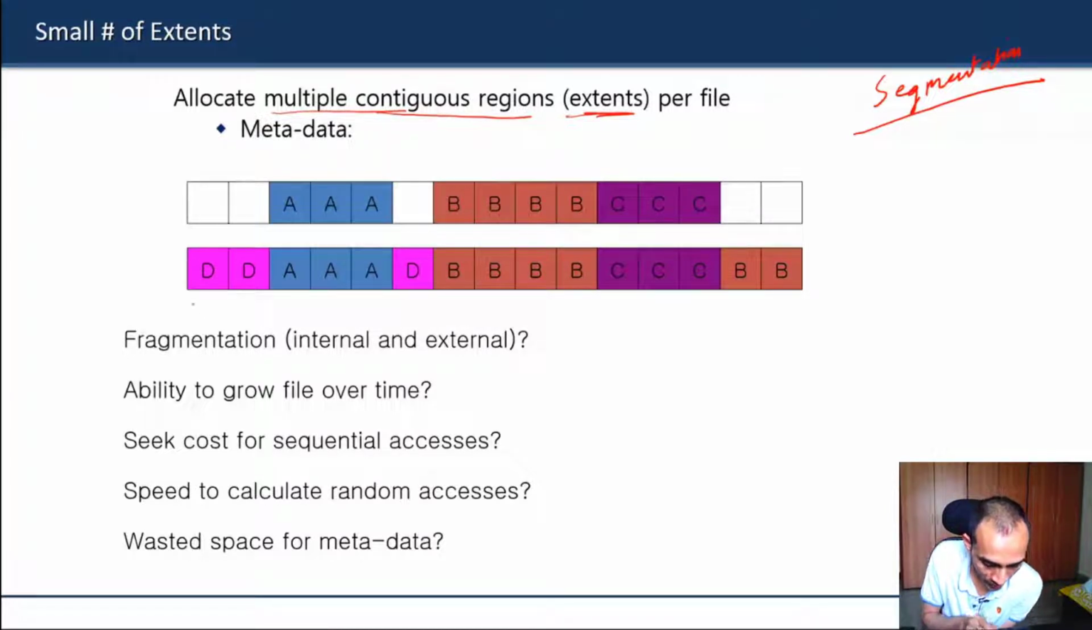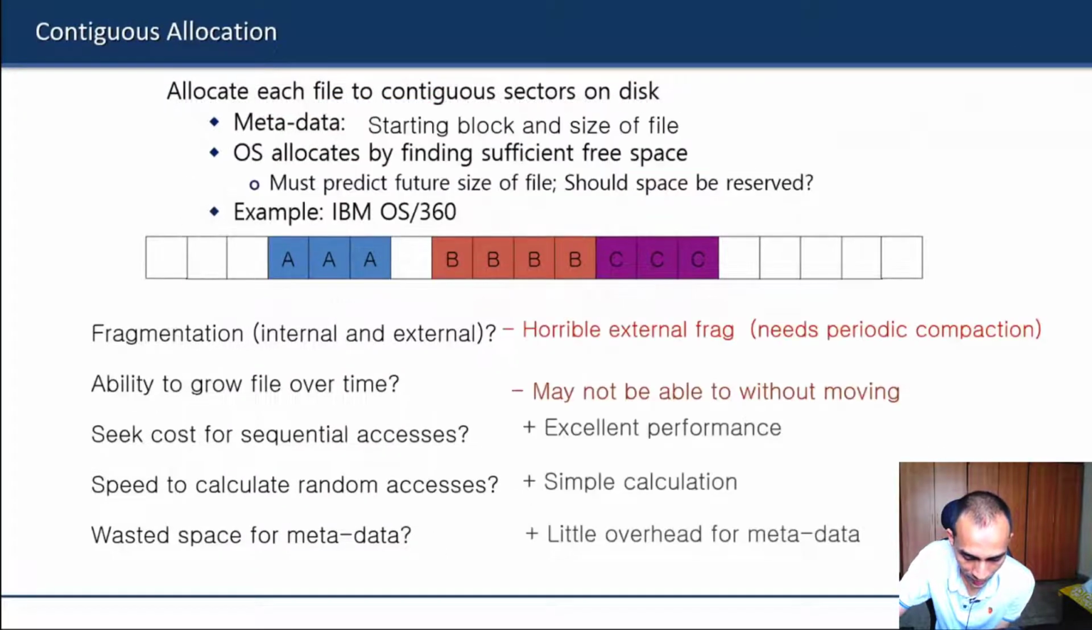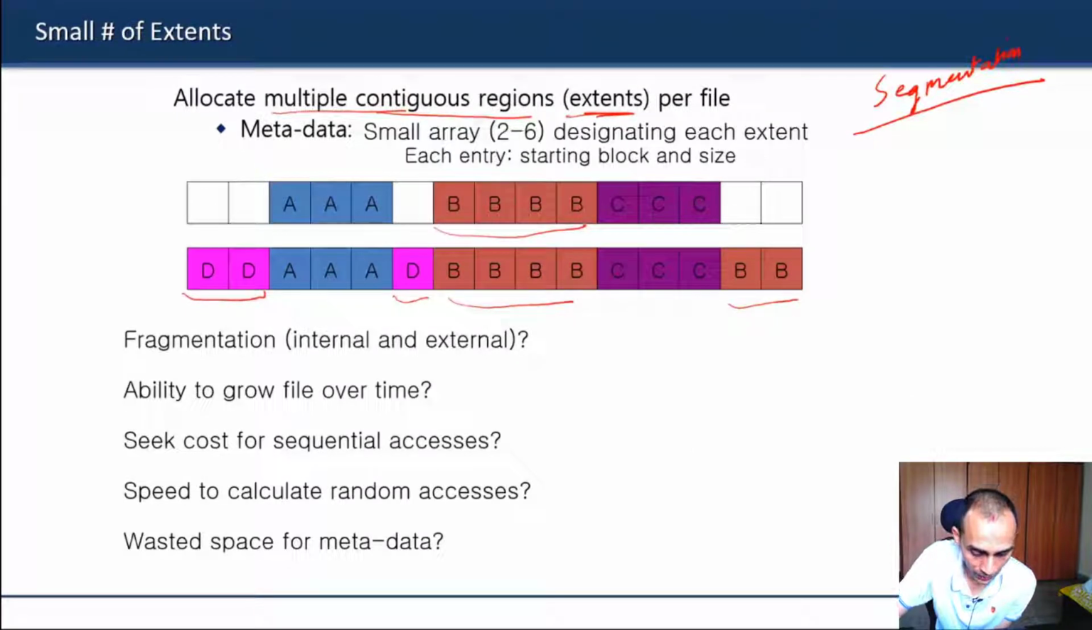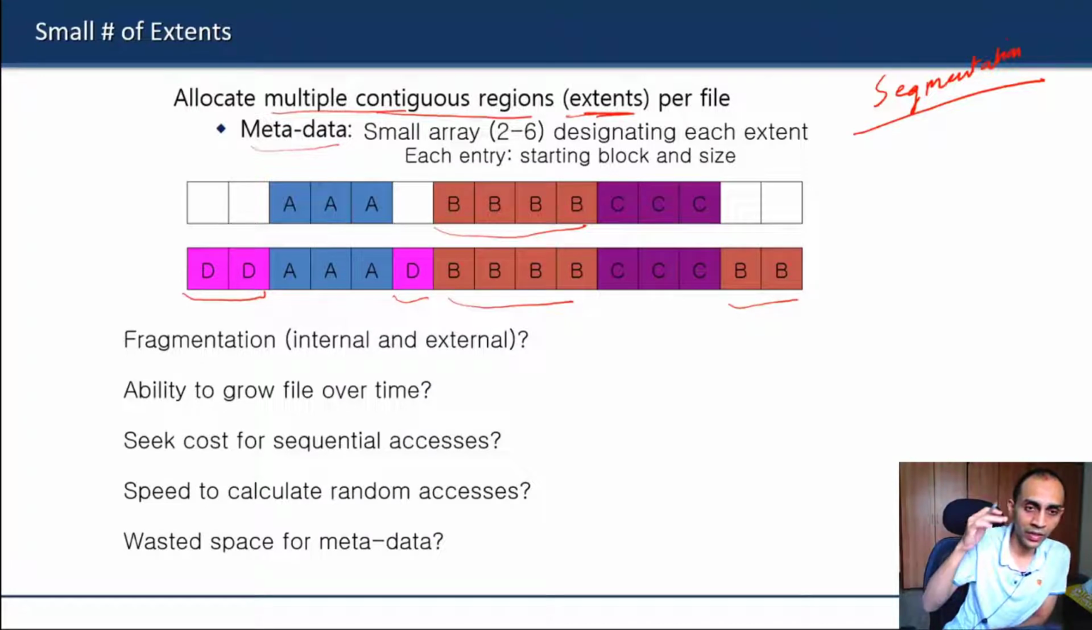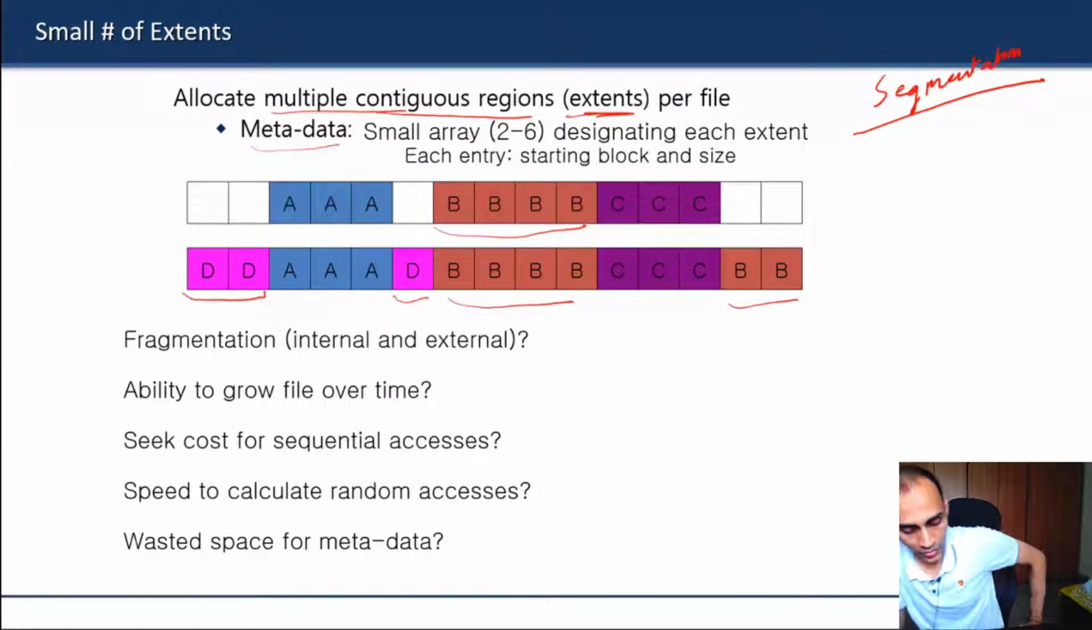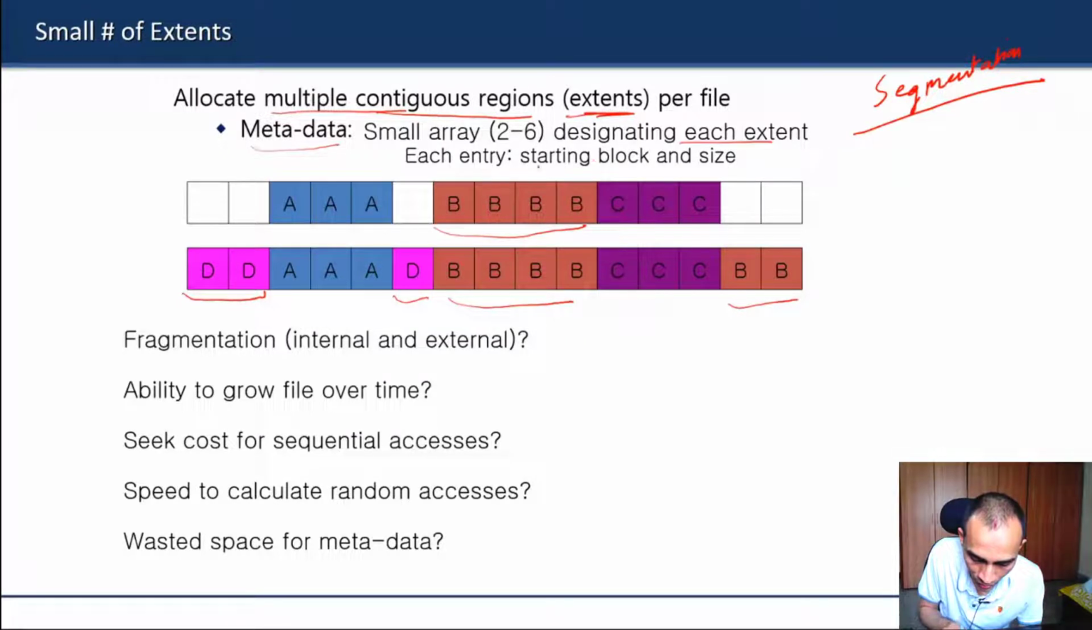For example, here file D has one extent here, another extent here. File B has one extent here, another here, another here, and so on. A has these two extents, C has these two extents. This will help a little bit. So what metadata will be needed? Just like for segmentation, where for every segment we needed the starting address and the size, similarly for each extent we store the starting block and the size, and we need some kind of array to store those.